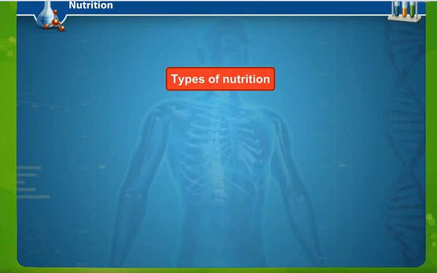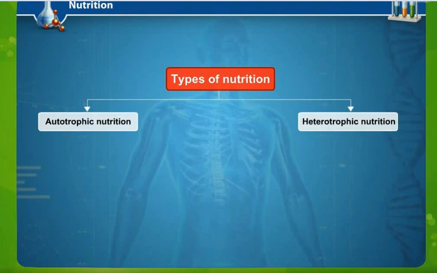Now we will learn the types of nutrition. Nutrition is of two types: autotrophic nutrition and heterotrophic nutrition. The word autotrophic is split into two: auto means self and trophic means nutrition.